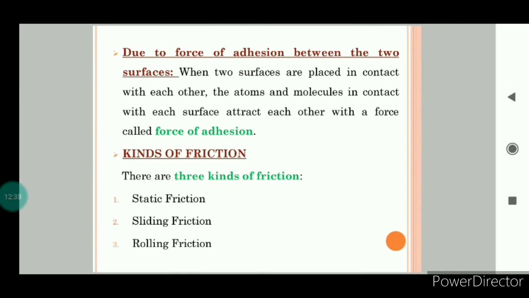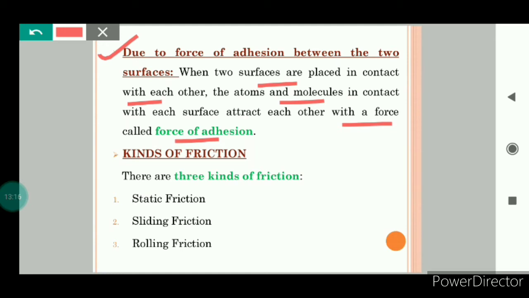Now let us understand the other cause of friction: due to force of adhesion between the two surfaces. When two surfaces are placed in contact with each other, atoms and molecules in contact with each surface attract each other with a force called force of adhesion. So when a body moves over another surface, adhesive force opposes the motion, which gives rise to frictional force. So the adhesive force between the two surfaces gives rise to force of friction.